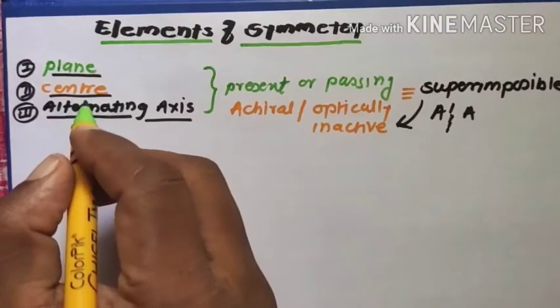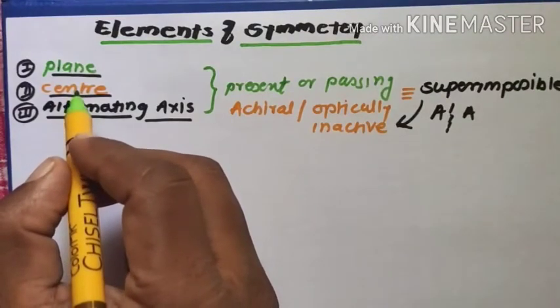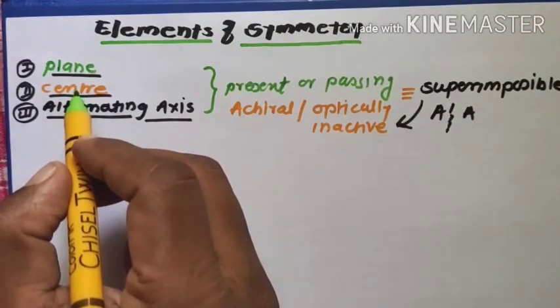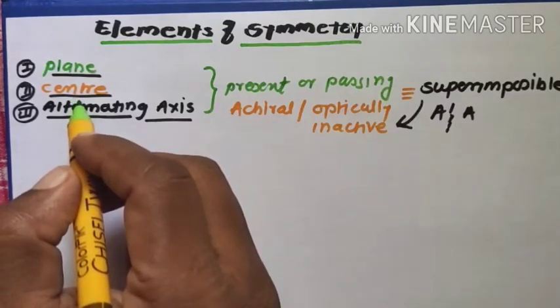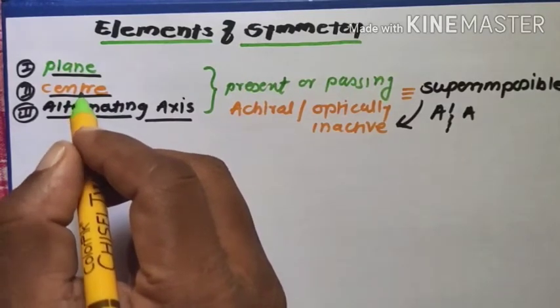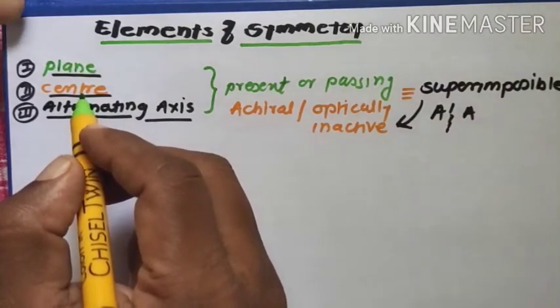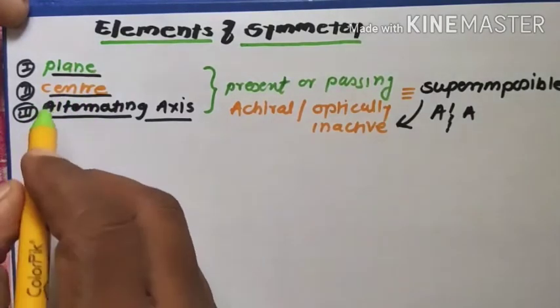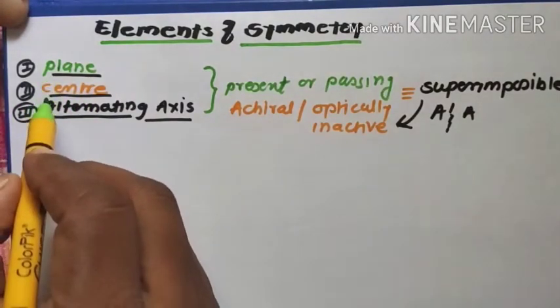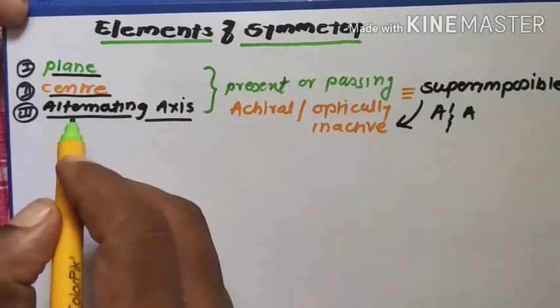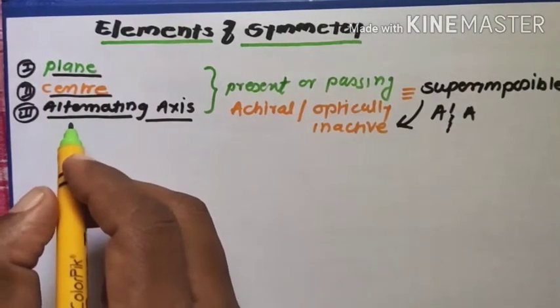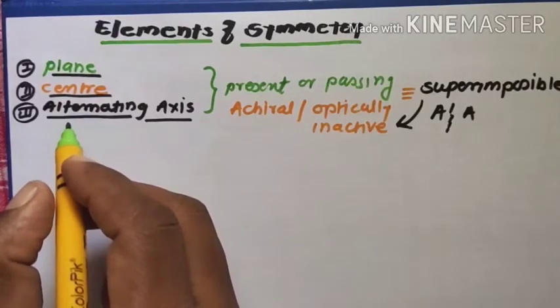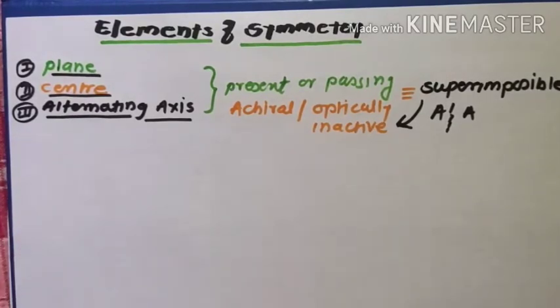Therefore, in today's lecture, we will learn what the elements of symmetry are, and how they play an important role in finding whether a molecule is chiral or achiral.